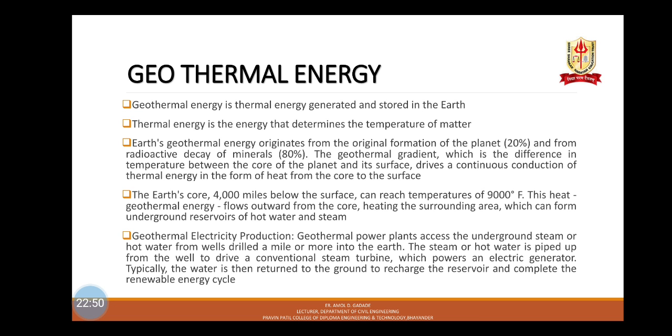Geothermal electricity production. Geothermal power plants access the underground steam or hot water from wells drilled a mile or more into the earth. The steam or hot water is piped up from the well to drive a conventional steam turbine, which powers an electric generator. Typically, the water is then returned to the ground to recharge the reservoir and complete the renewable energy cycle.